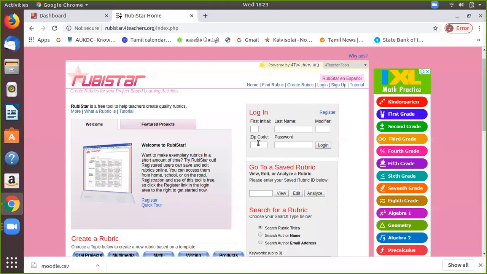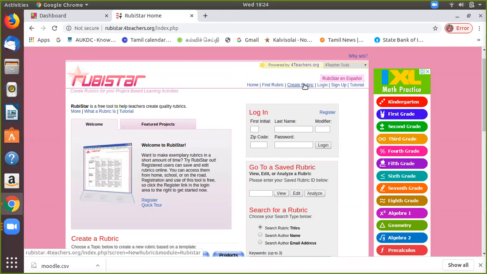This is a very important and wonderful tool, and it supports the student assessment process, a self-learning, self-assessment process. The faculty who wants to evaluate the performance of the students can use this, and create an assessment for the students. You can go to the website RubyStar for teachers.org and you can create a rubric.